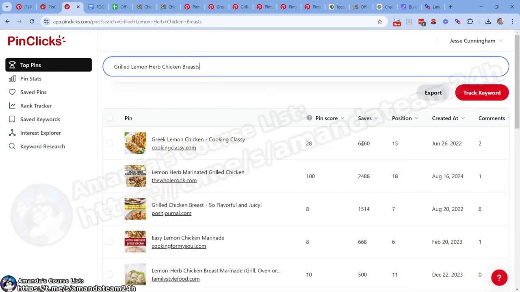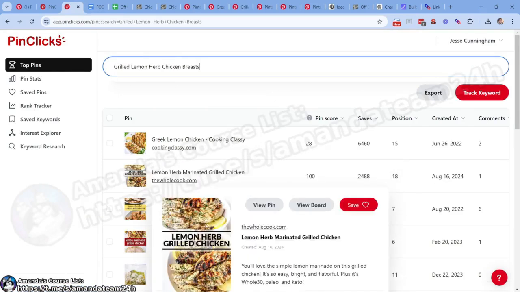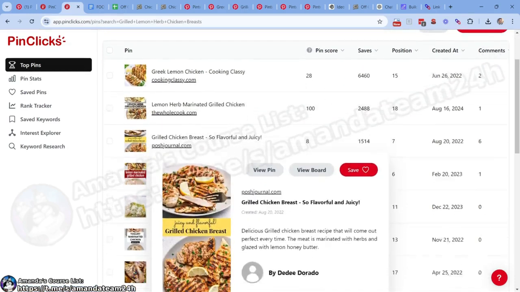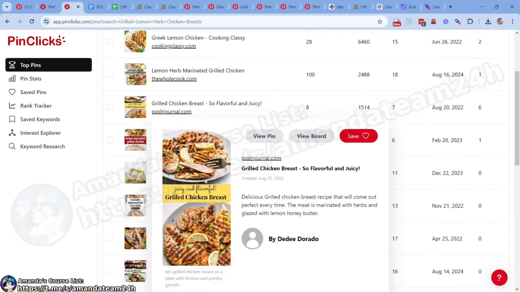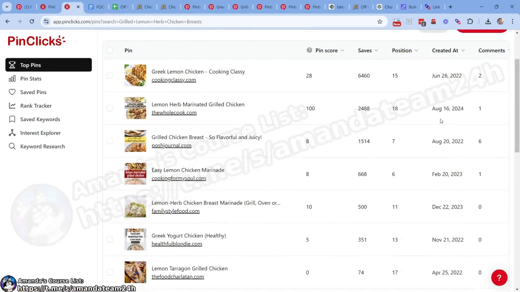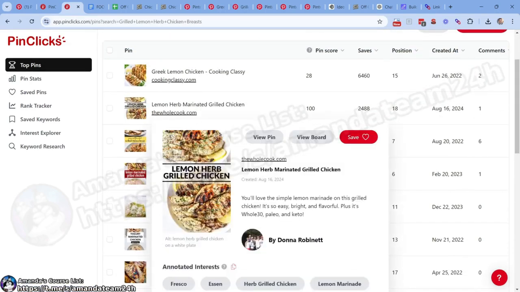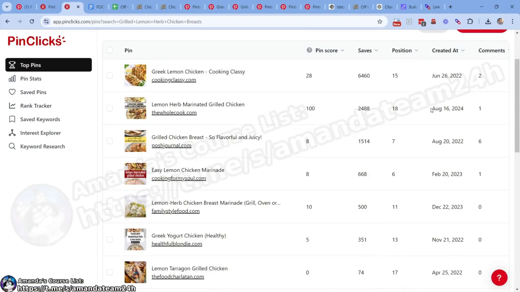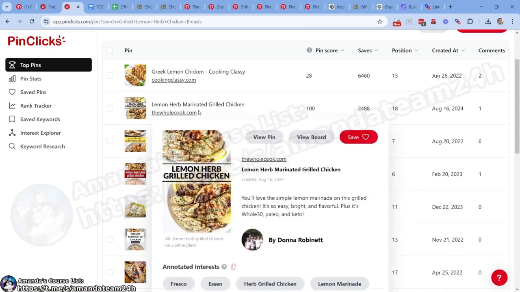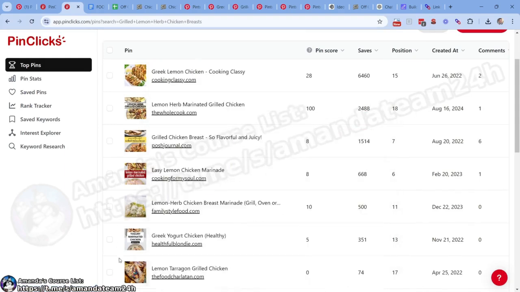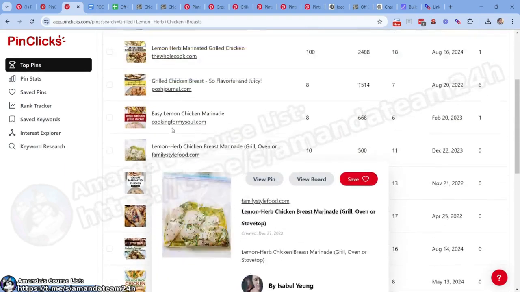So this has 6,400 saves. This one has 2,400. This one has 1,500. We look at the creation dates. This one here seems to be doing really, really well. August 16th, 2024, and it already has that many saves. Crazy.